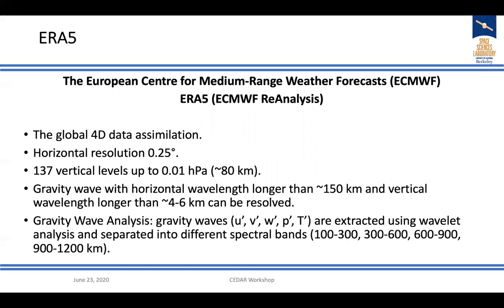For gravity wave analysis, small-scale perturbations are extracted using wavelet analysis and separated into different spectrum bands: 100 to 300, 300 to 600, 600 to 900, and 900 to 1200 kilometers. These bands are used for this study.